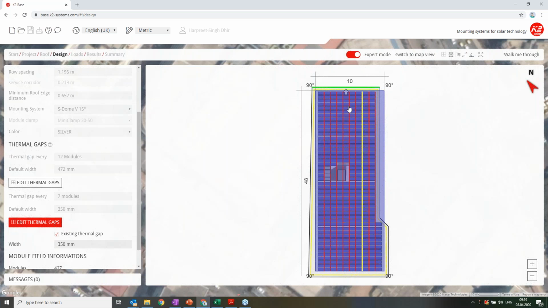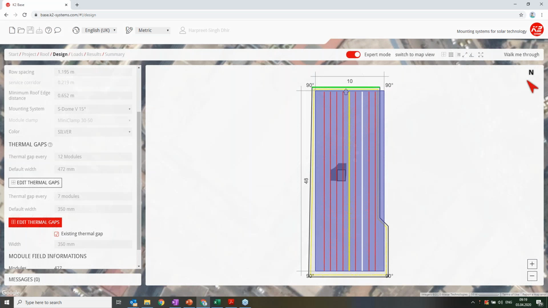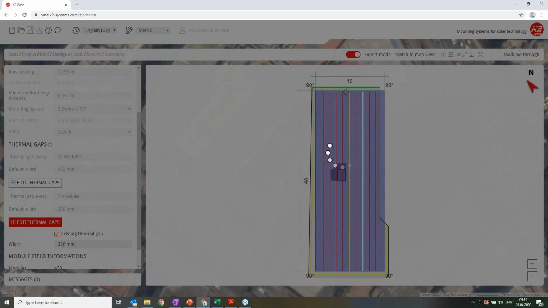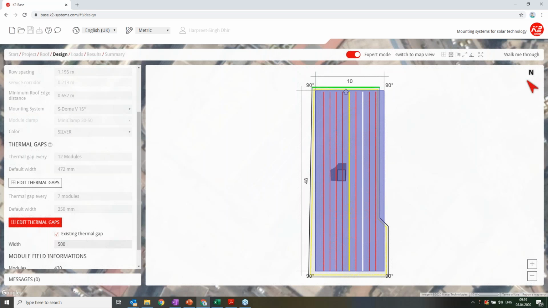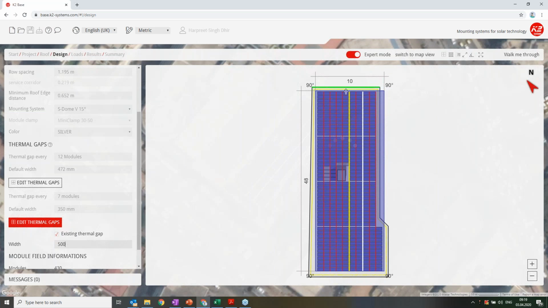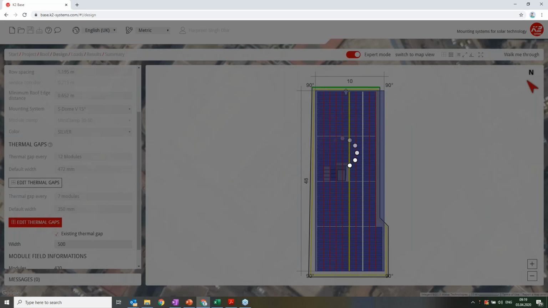I will click on this and click on existing thermal gap, and I will define, let's say, half a meter. So this is the thermal gap here. I don't need a thermal gap here, so I'll click here and remove it.